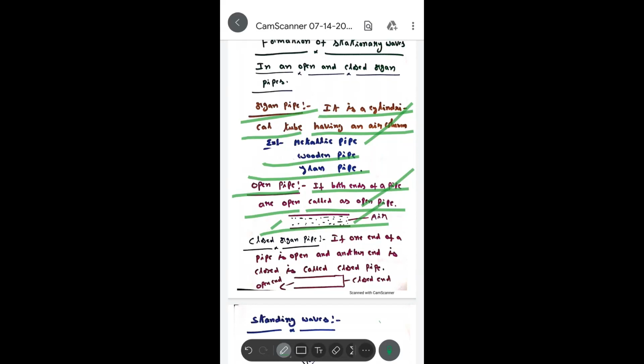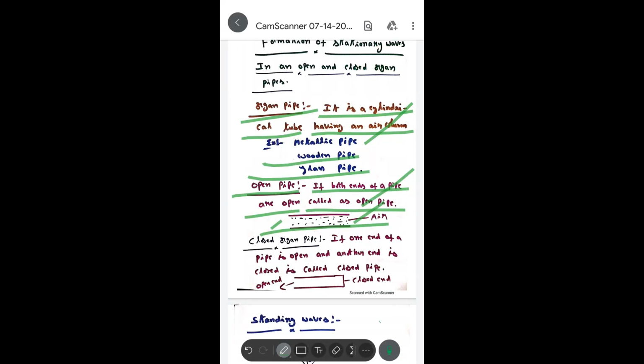If both ends of a pipe are open, it is called an open pipe. If you get an essay question on this concept, for writing the definition of an open pipe, you will get 1 mark. Simply write: if both ends of a pipe are open, it is called an open pipe. If we find the keyword "both ends are open," we will award 1 mark.